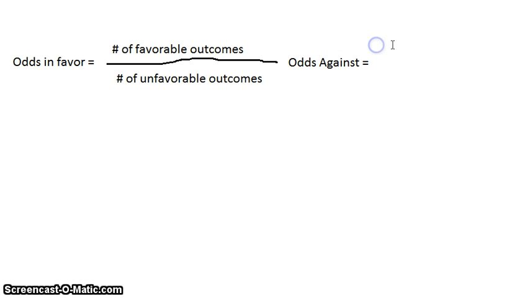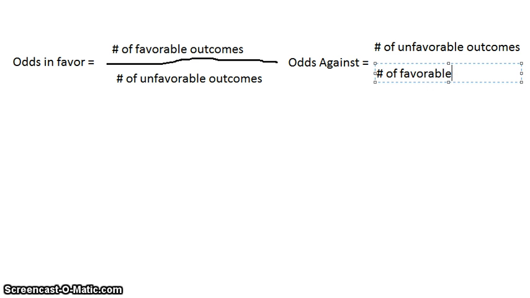And that's just number of favorable outcomes over unfavorable. I made a mistake. Number of unfavorable outcomes over number of favorable outcomes. All right, so they're kind of the opposite. You flip one upside down, and that's how you get the other.